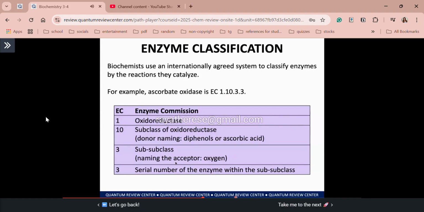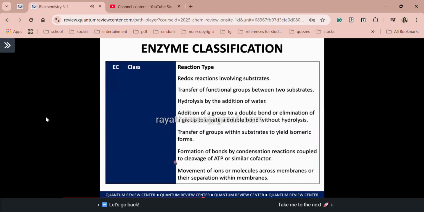Alright, so here we are going to focus our attention on the first classification or the enzyme commission classifications. So first class, quick quiz muna ulit tayo. We have redox reactions involving substrates. So ang galing naman yan, nasa description na, that's your oxidoreductase, your EC1. O class ha, please be cautious, bawal mag-switch ang enzyme classification. They are very particular. Si EC1 ay oxidoreductases.